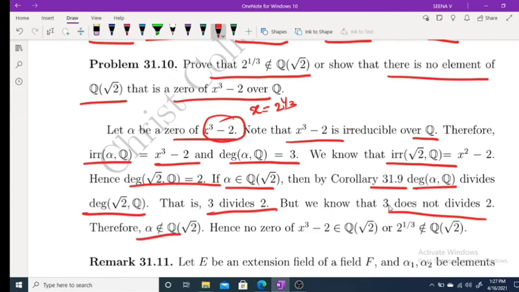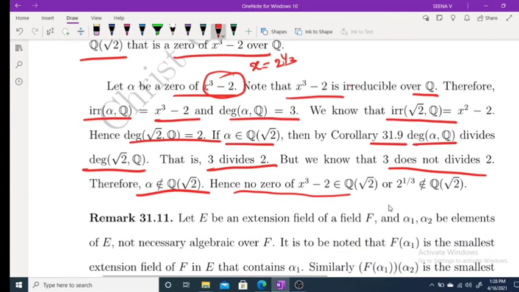Therefore, alpha does not belong to Q of root 2. If alpha belongs to Q of root 2, then its degree must divide degree of root 2. So here 3 does not divide 2, therefore alpha does not belong to Q of root 2. That means 2 raised to 1 by 3 does not belong to Q of root 2. Hence no 0 of x cube minus 2 belongs to Q of root 2.